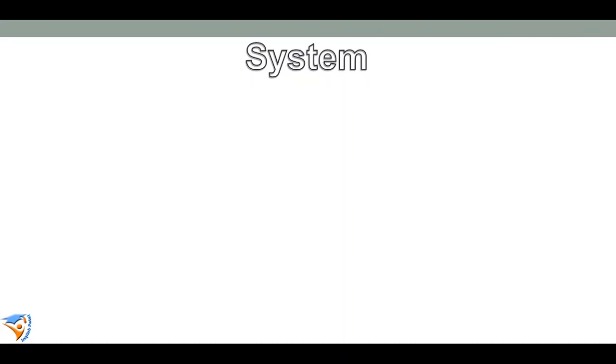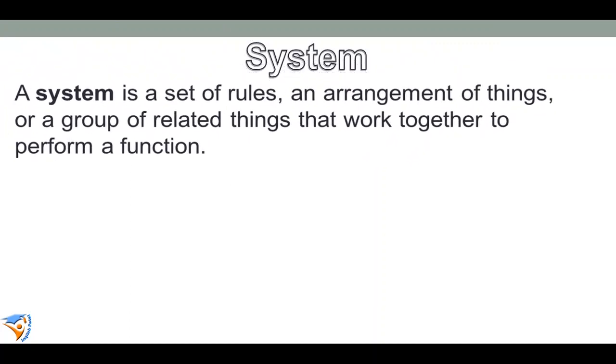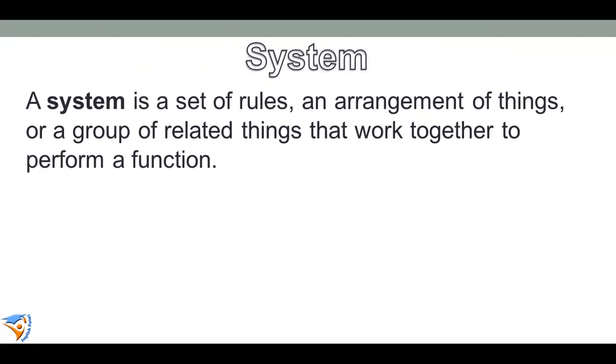Whenever we study the concept of system, it means a set of rules or an arrangement of things or a group of related things that work together to perform a function. Whenever we combine different things, different rules, different people to perform a specific task, we say this group of people, this group of things, this group of rules is a system.